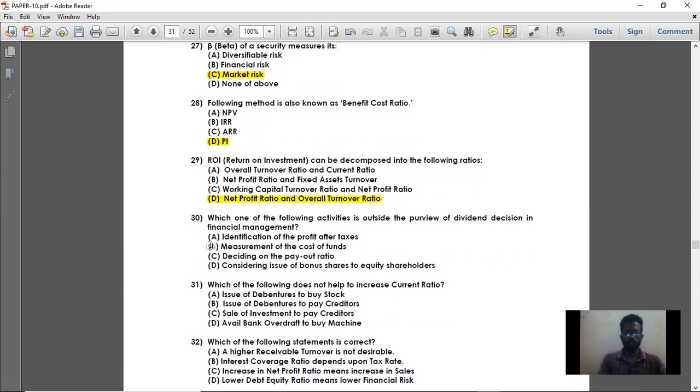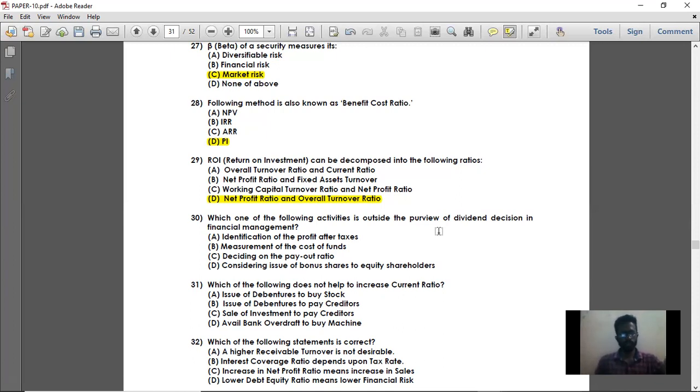First, option A, what have they given? Identification of profit after tax. So without profit after tax, you cannot make your dividend decision. So it is an important activity for making the dividend decision. Next, measurement of cost of funds. So irrespective of your cost of funds, it is not going to disturb your dividend decision. Whether your cost of fund is 10% or 20% or even 90%, it is not going to disturb your dividend decision, because cost is different and dividend is different.